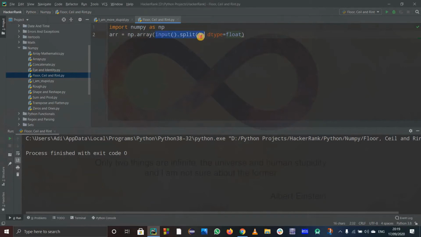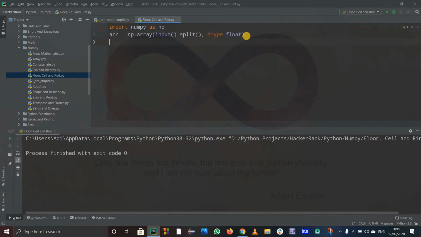Why do I want the data type to be float? Because when we take input dot split, it stores them as strings, and we don't want strings. If you want to use floor, ceil or rint or any mathematical operation, you need the data type to be integer or float values, and in this case they are float as they have mentioned in the question. So I've just mentioned the data type equals float.